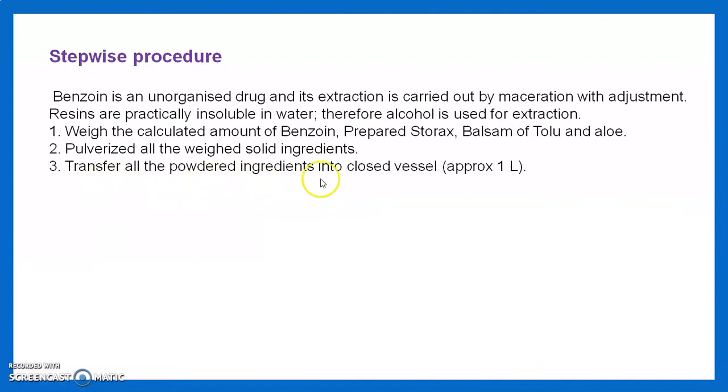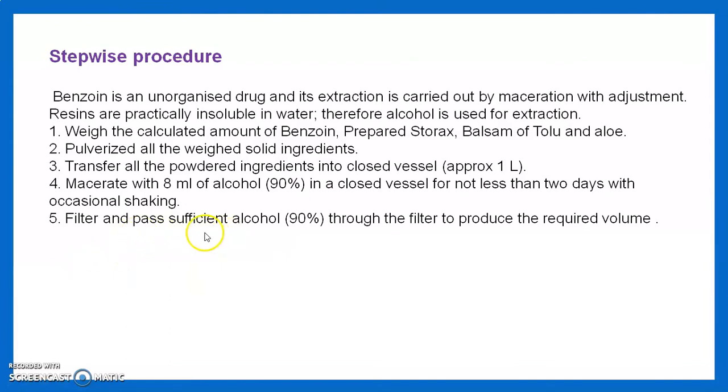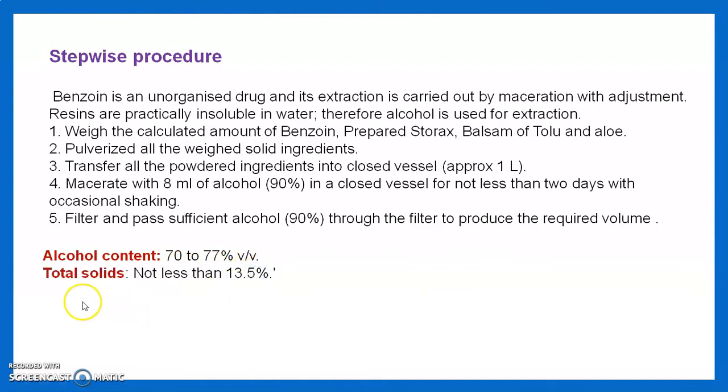Then transfer all the powdered ingredients into the closed vessel. Macerate with alcohol in a closed vessel for not less than 2 days with occasional shaking. Then filter and pass sufficient alcohol through the filter to produce the required volume. Our preparation's alcohol content is almost 70 to 77% volume by volume. Total solid content is not less than 13.5%. Category is a protective. Then we move towards the laboratory for the actual practical session.